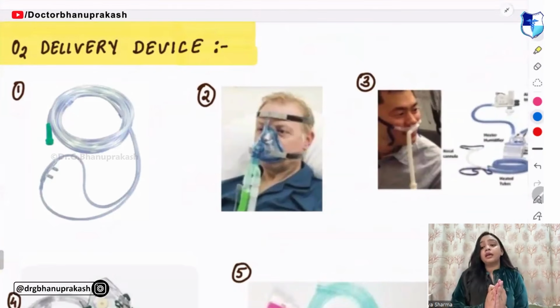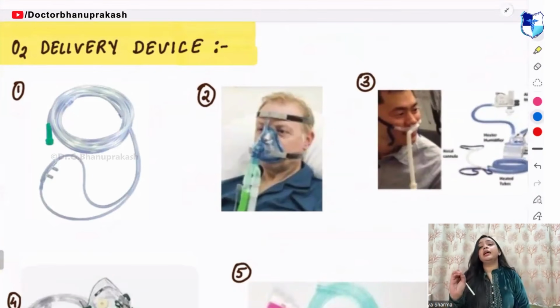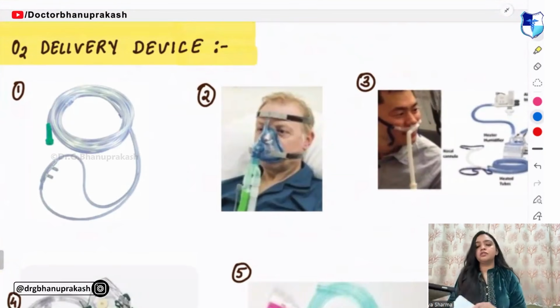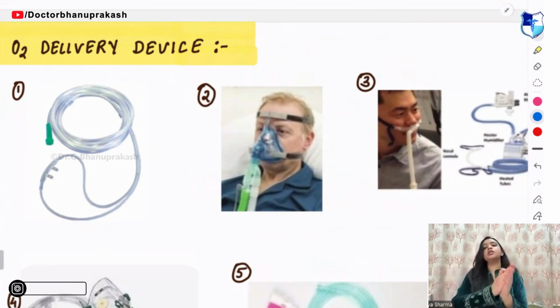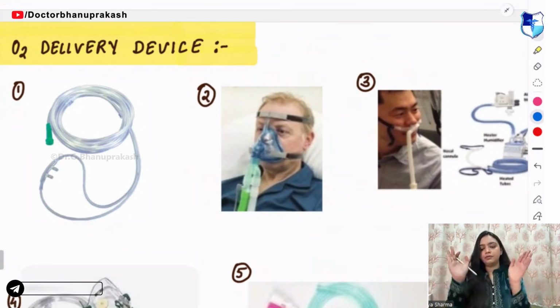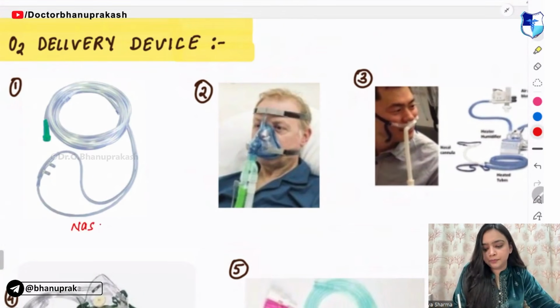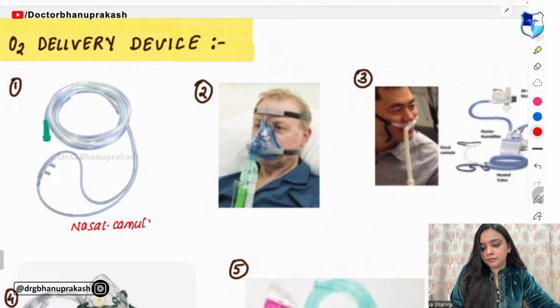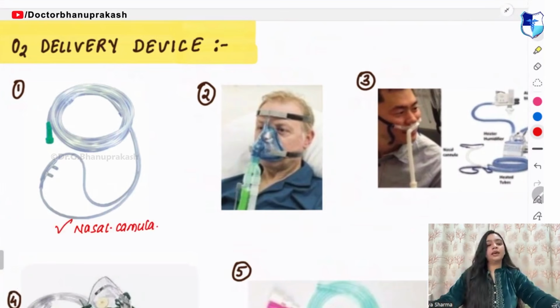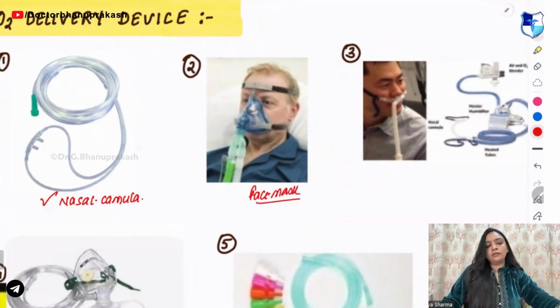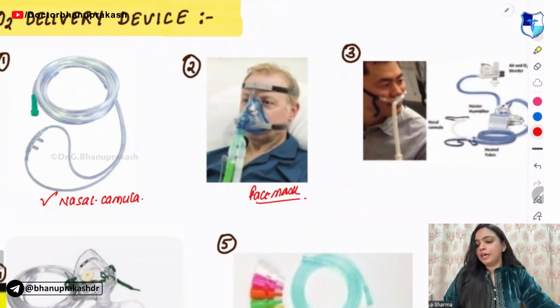Coming on to a very, very important topic, oxygen delivery devices. Now tell me guys the first one, and tell me in continuation: the first one, second one, third one, fourth one and fifth one. First one is nasal cannula. Second one is a face mask.